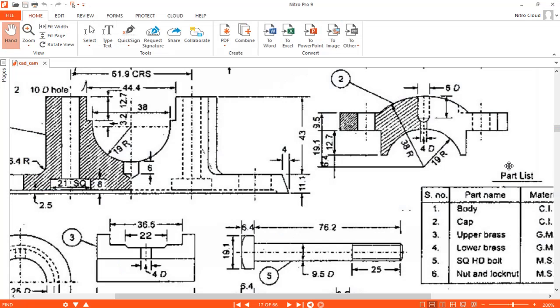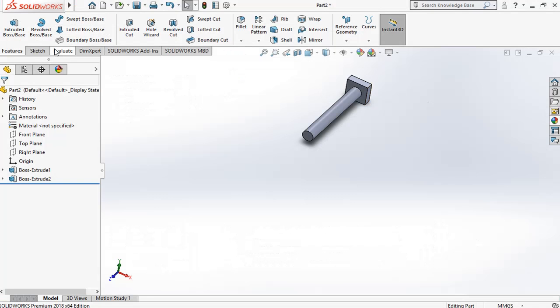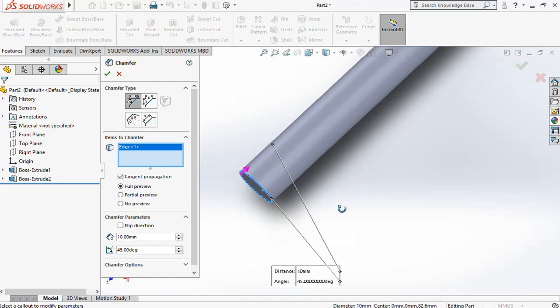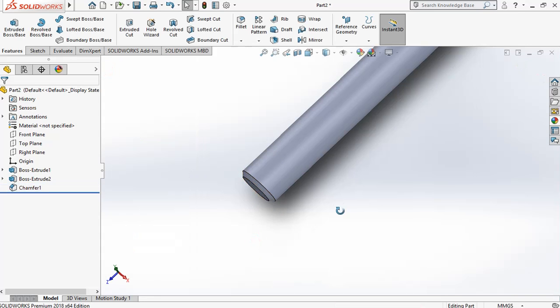Now we have to do this chamfer here, so choose fillet, chamfer, choose this line, and so here the chamfer is done.